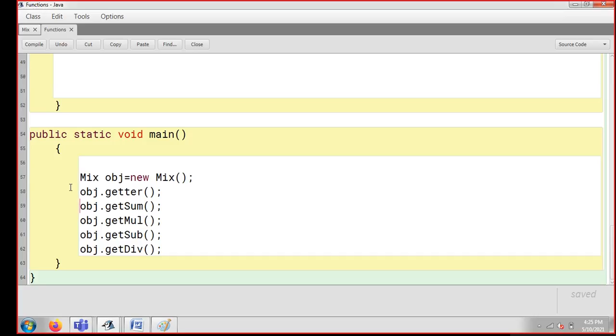So you have two options. Either you catch it in some variable or you directly print it in a System.out.println. I'm going to tell you both ways, guys. I'm going to create one more variable here, double, where I'm going to catch C. C can be caught in this ANS, because ANS is again of type double. So I just need to write ANS is equal to, and I'll get my answer, which is thrown back by getSum. Whatever answer is thrown by getSum, I'll catch in ANS and print it.